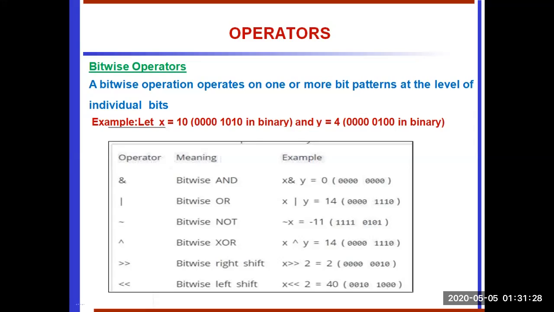Likewise bitwise NOT takes the complement: all the ones become 0 and zeros become 1s. Likewise bitwise XOR, and the right shift and left shift, where we adjust the values. To shift right and left we use the double greater than and double less than symbols. So these operators are only for handling binary numbers.